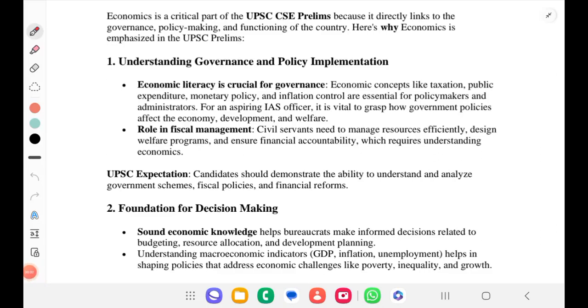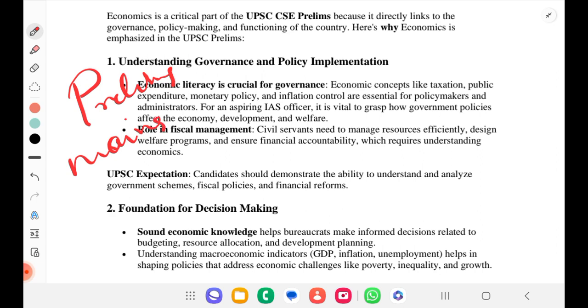Everyone. From today we'll be starting with the subject economics. Before even starting, we'll understand why this subject is important, particularly in view of prelims and mains. Also, how much marks it will be able to add into our account and what is the importance of learning this subject. So in this series, we are going to cover both prelims portion as well as mains portion,